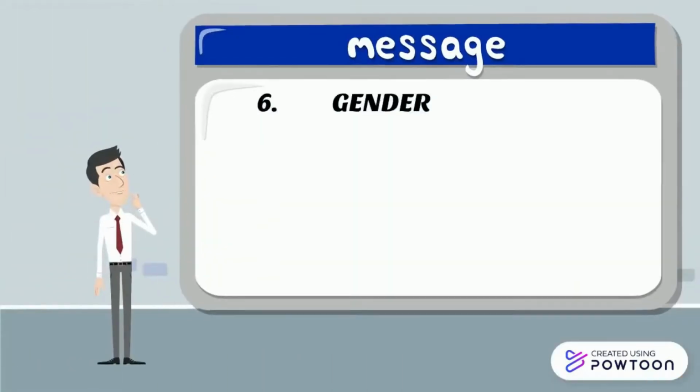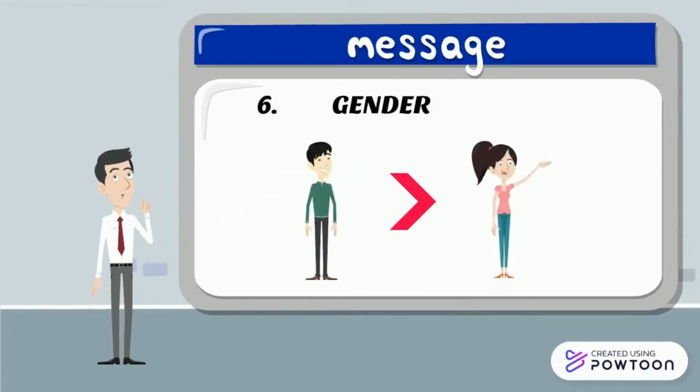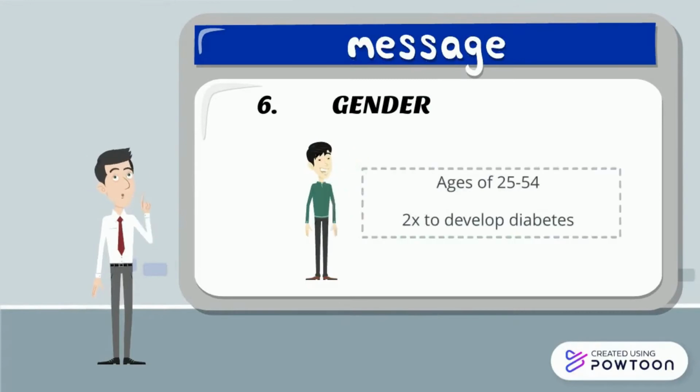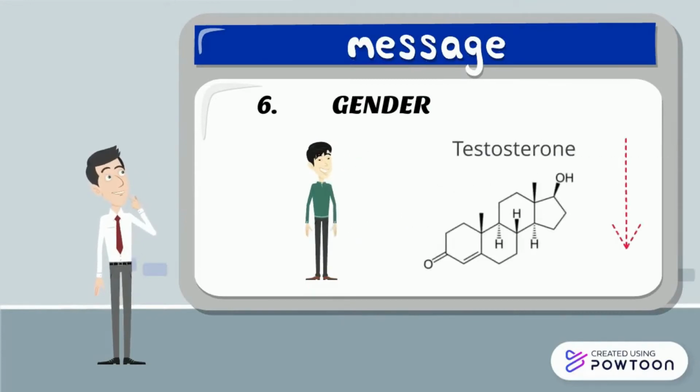The last factor is gender. Diabetes type 2 is more common in males rather than females, especially at ages of 25 to 54. Men are twice as likely to develop diabetes, and also men whose testosterone level is low are at higher risk.